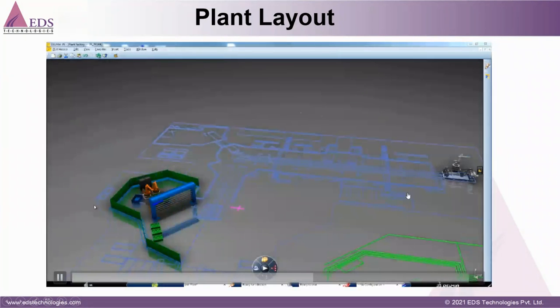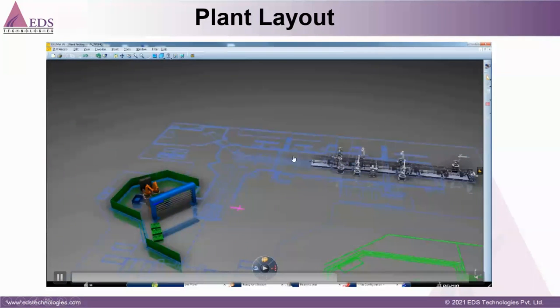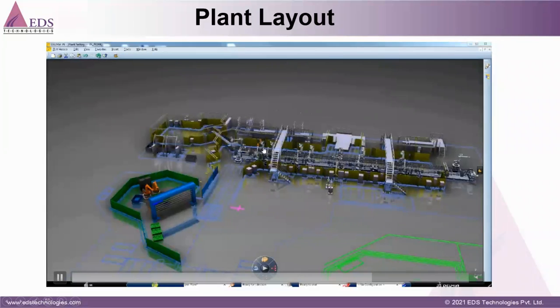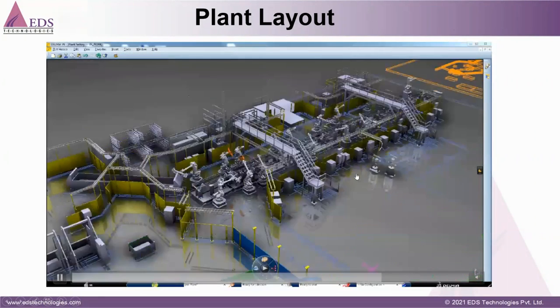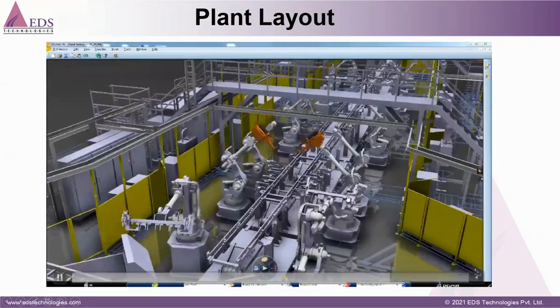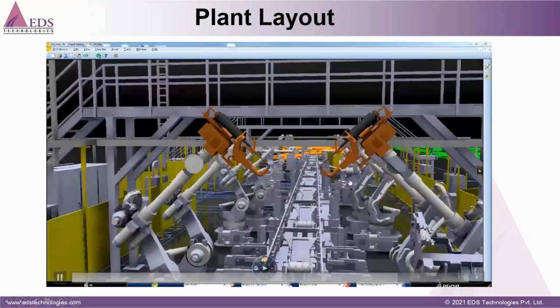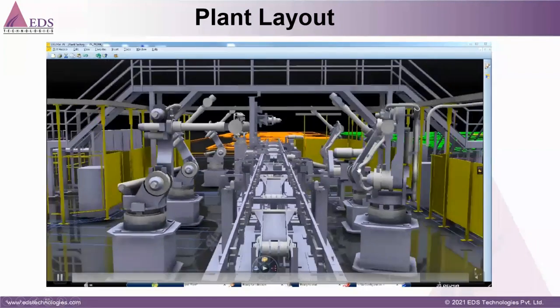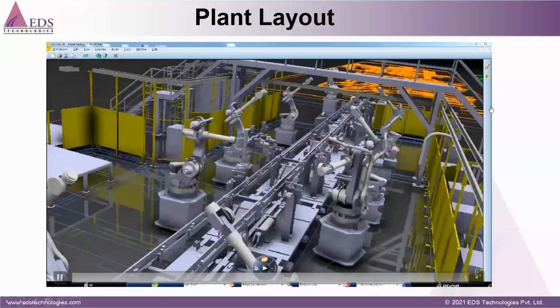and to calculate the space, how many machines they can install, how many stations they can produce, what kind of product they can produce, and how they can increase the efficiency, they can validate all of those things. So if you can see, such kind of design we can do in this 3D experience platform by using the plant layout.